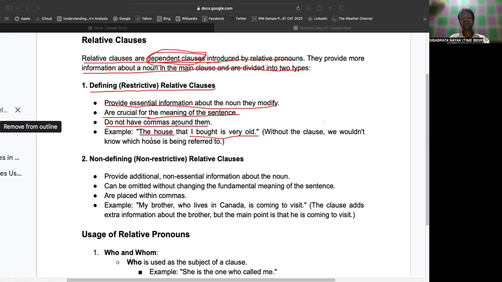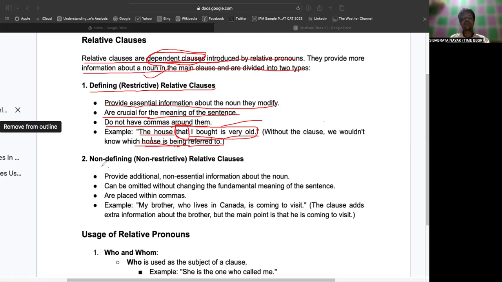In that case, "that I bought is very old" is a relative clause. Why is it called a relative clause? Because "that" is a relative pronoun, which is joined with the independent clause to form a relative clause. Without the clause, we would not know which house is being referred to, right? So that is what is known as a restrictive relative clause.